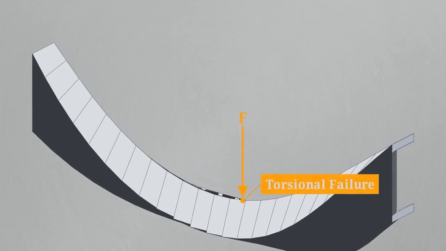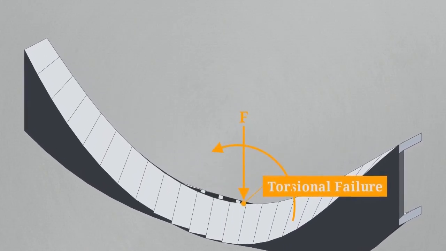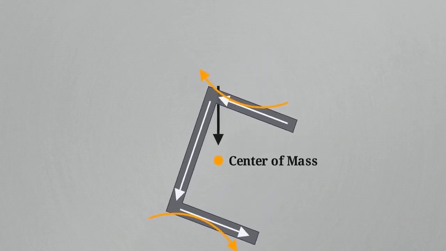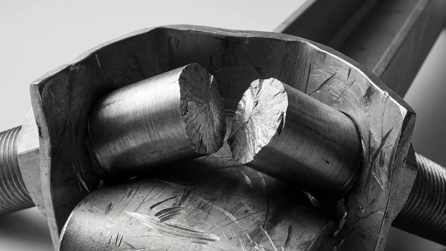Instead, it rotates along its own axis, warping under a load that was supposed to be perfectly centered. Traditional centroid physics is entirely insufficient here. This thin-walled geometry produces an internal torsional reaction that standard center of mass analysis fails to predict. This unseen torsion causes rapid metal fatigue and can shear through the heavy bolts used at structural connection points.